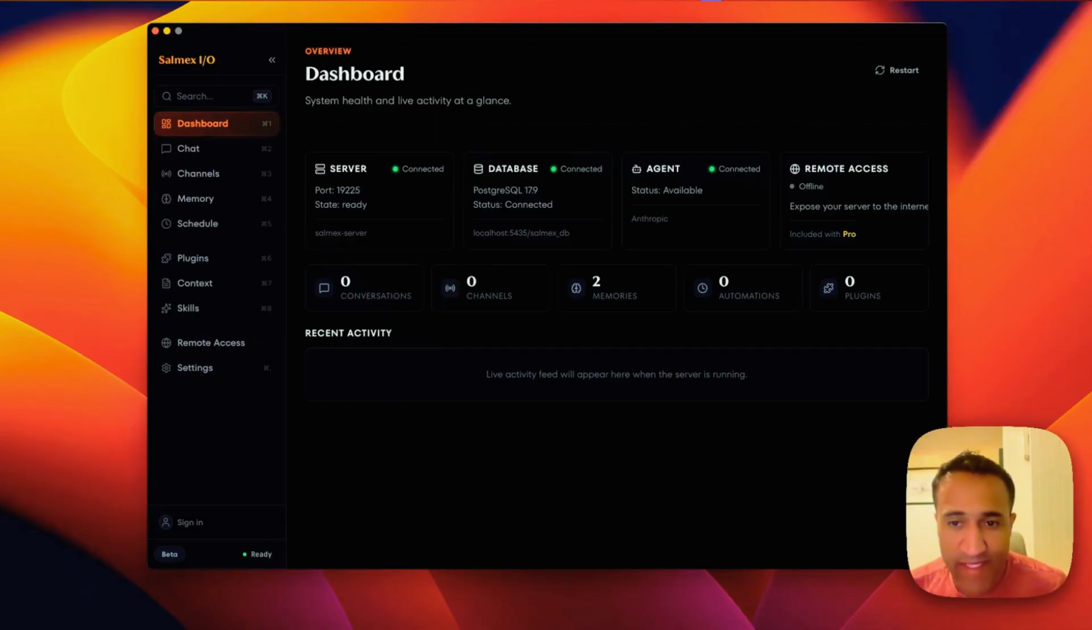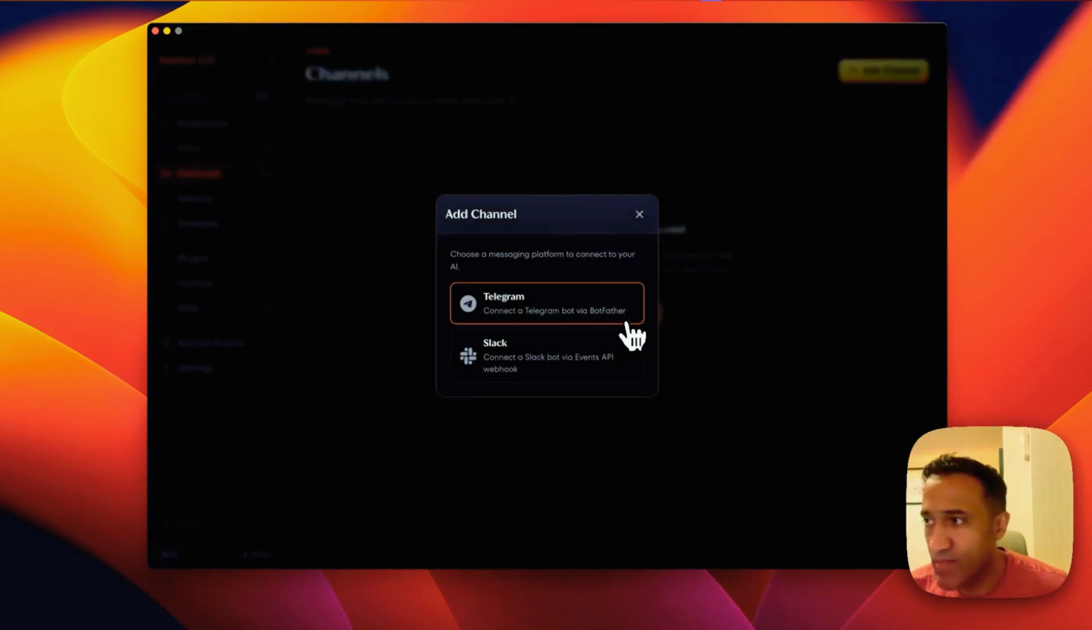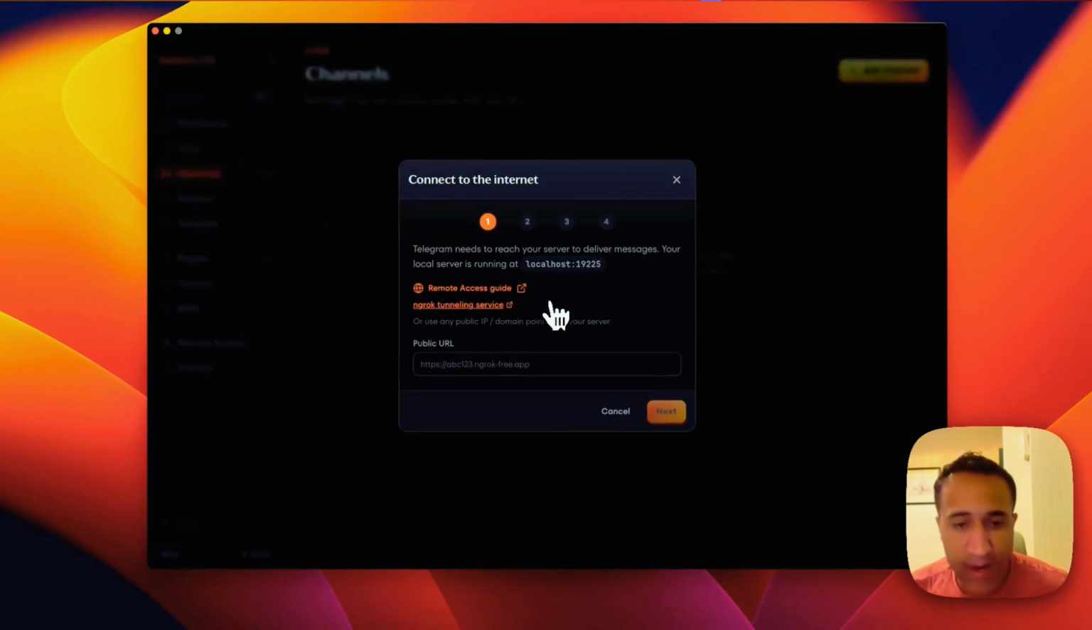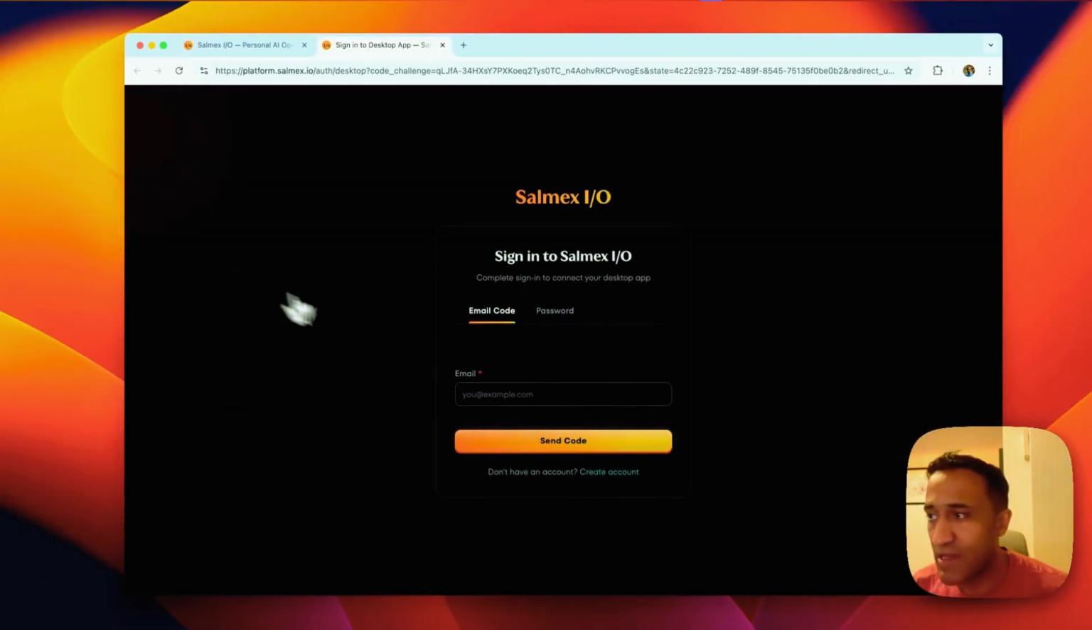Next, we are going to connect Salmex I to Telegram and see how that works in practice. So we go to channels, click on add channel, Telegram. Here there are two ways to connect to Telegram, either using the free version of Salmex I, where you need to configure ngrok or another reverse proxy, or using the paid version. In our case, we are going to sign in using the paid version of Salmex I.